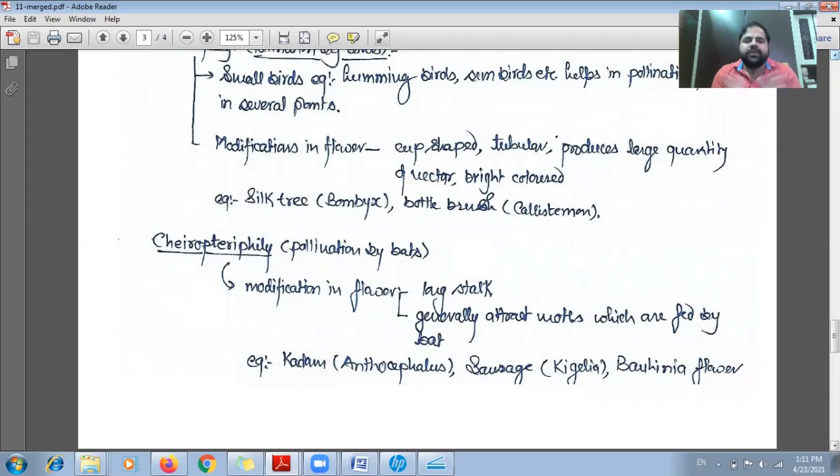Generally, these flowers have a special kind of modification so that they will attract the moth, and to feed on the moth, generally bats come, and through the bat the pollen grain will be transferred. The examples of those plants are kadam, sausage plant and Bauhinia flower.